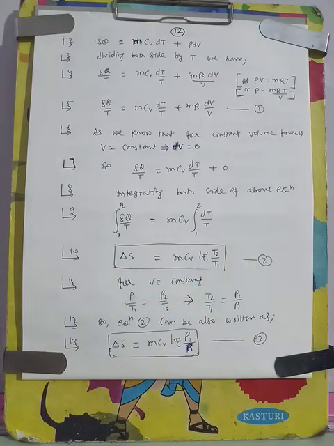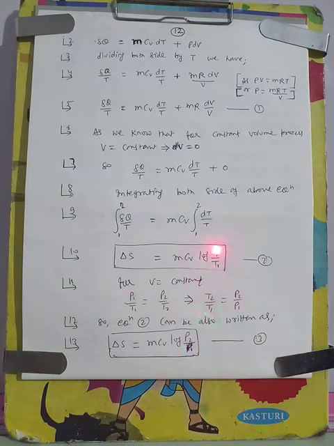This implies T2 by T1 will be equal to P2 by P1. We will put this T2 by T1 equal to P2 by P1 in equation 2, and we get change in entropy is equal to mCv log P2 by P1. So this is equation 3.